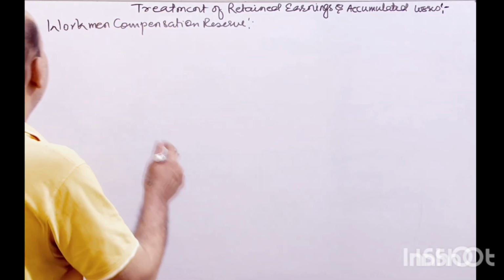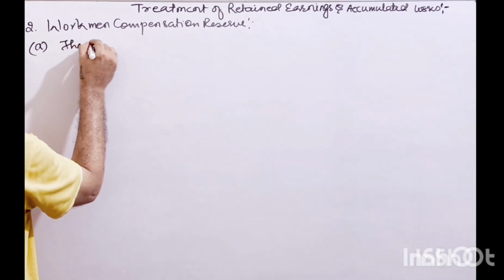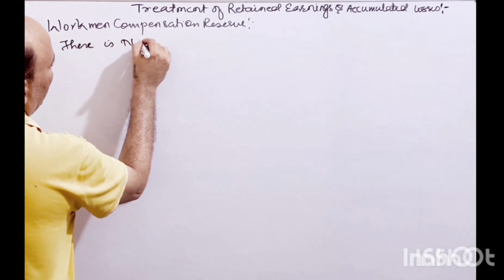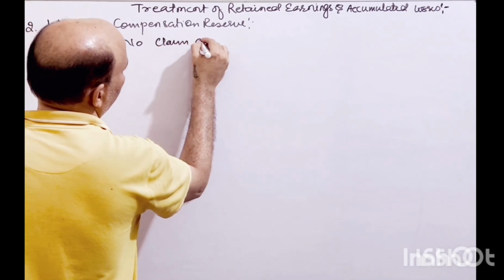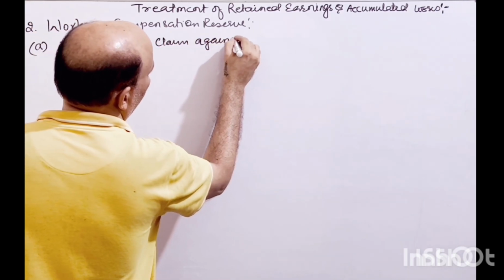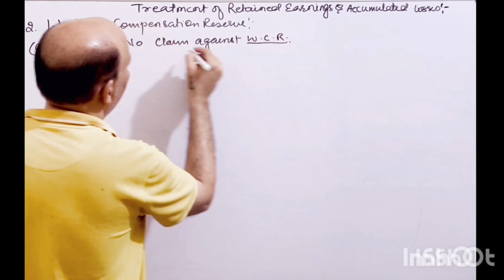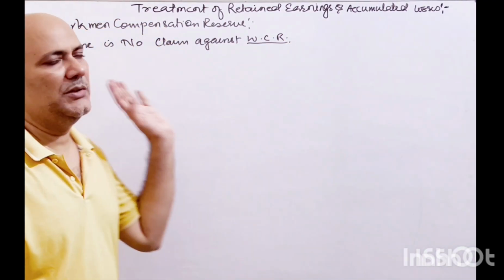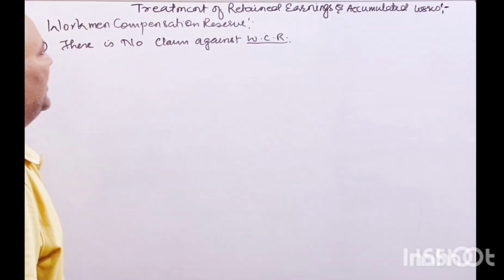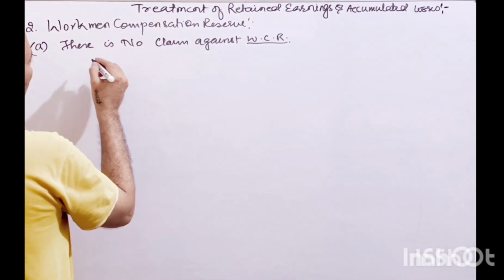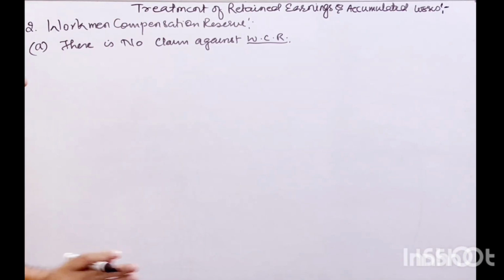Let's say there is no claim against workman compensation reserve, right? We don't have any claim against workman compensation at all. So what will we do with the workman compensation reserve? All the workman compensation reserve will be distributed among all the partners.